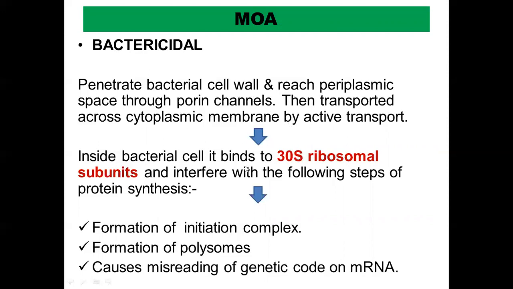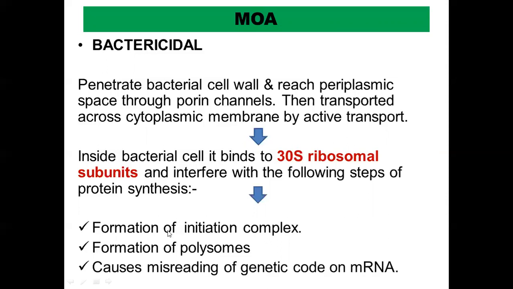Inside the bacterial cell, they bind to the 30S ribosomal subunits and interfere with the following steps of protein synthesis. So I told you in the macrolides that they interfere with the translocation step of protein synthesis. On the other hand, aminoglycosides interfere with more than one step of protein synthesis.